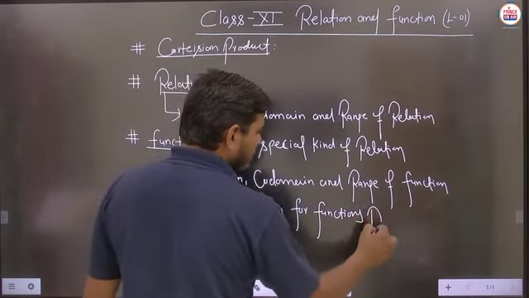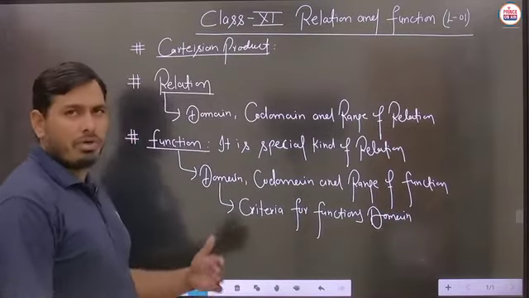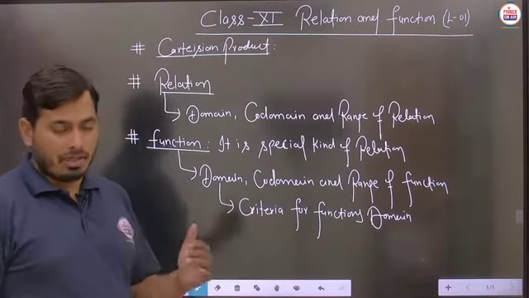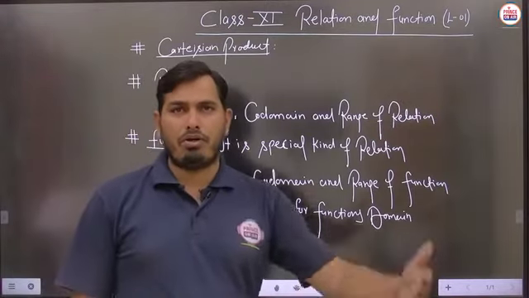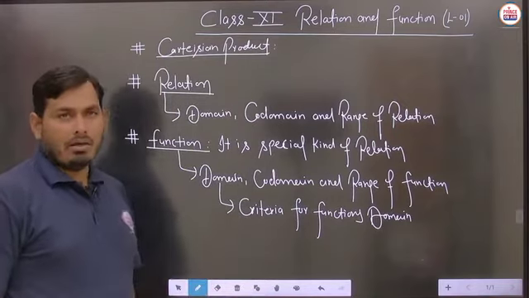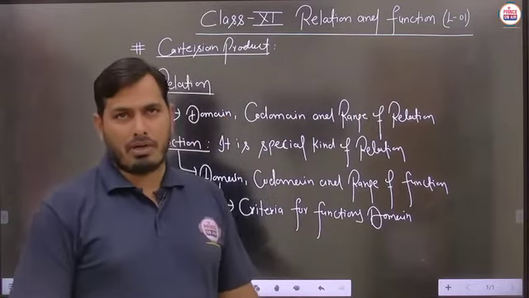Criteria for a function's domain means, when we have to calculate the domain, which kind of theory we have to apply here, and what we can say about the particular type of function. It will be based on the particular functioning of that function. Is it clear? So we have to see some basic criteria, and by using that criteria we will calculate the domain and range part. Is it clear?